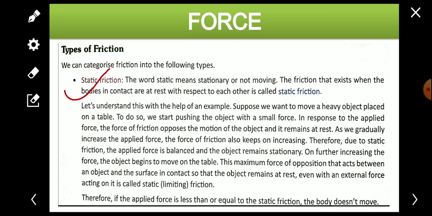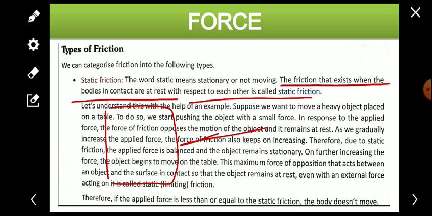At first we'll talk about static friction. The word static means stationary. Stationary means if anything is at rest, not moving. The friction that is exerted when the bodies in contact are at rest with respect to each other is called static friction. It means that type of frictional force which is applied when the body is at rest. Suppose a heavy box is there, and you try to push that box, but it will not move. Why does it not move? Because the frictional force acts in the opposite direction.